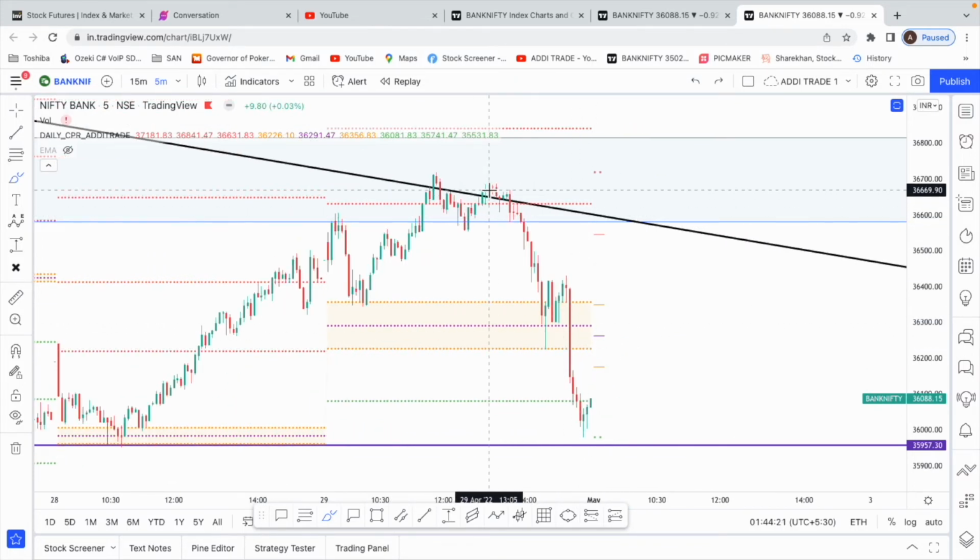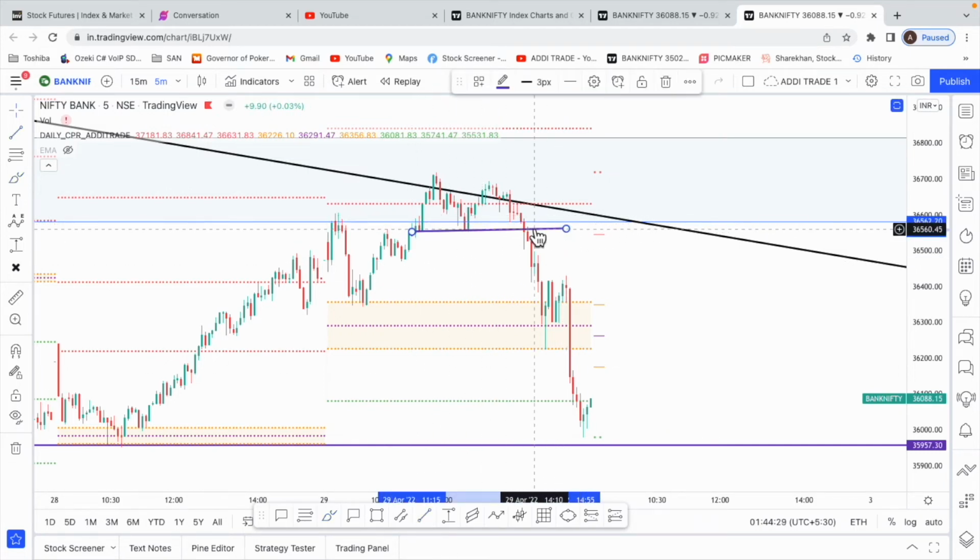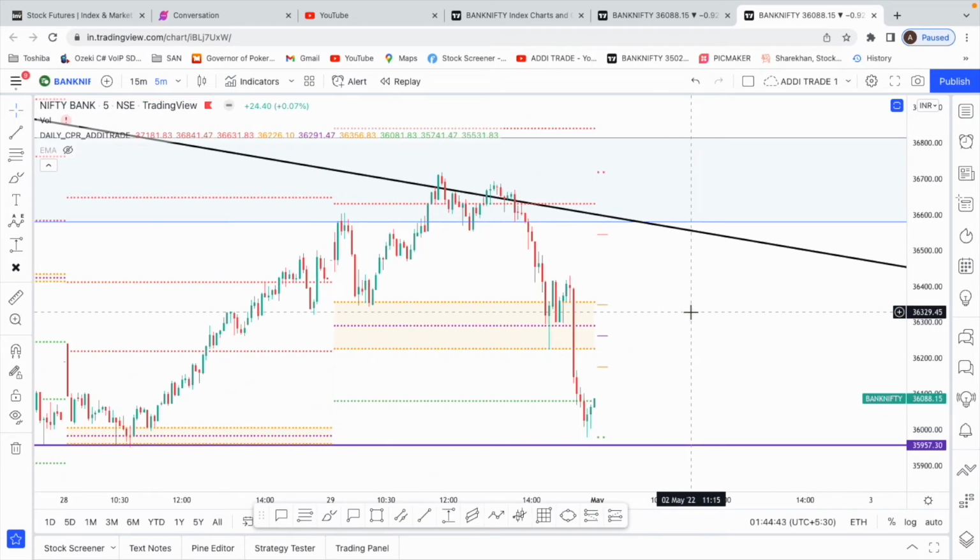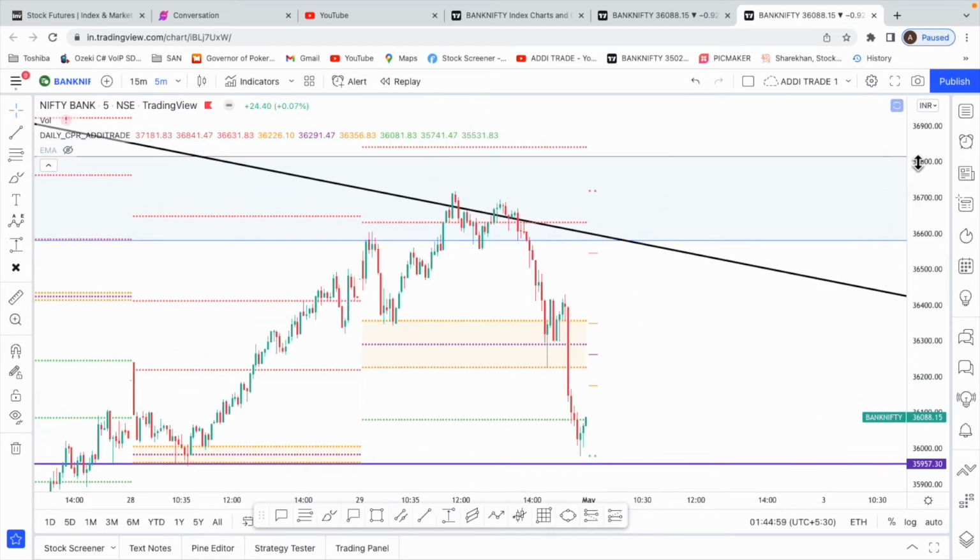See, this move started coming at 1 o'clock and we never got a confirmation of the fall until this low broke at 155. We got the perfect confirmation over here at 155 to short, right? And nowadays a lot of big moves are coming later in the market, so it's always best to wait. See, in the first half an hour, 1 hour, if we can do quick scalping with little lot size, good. Then if not, just wait until post 12 or 1 or so. That is what I would look to do.